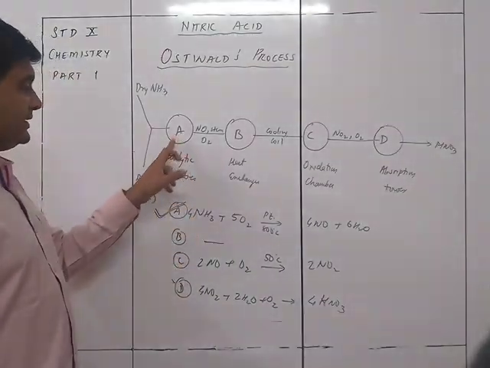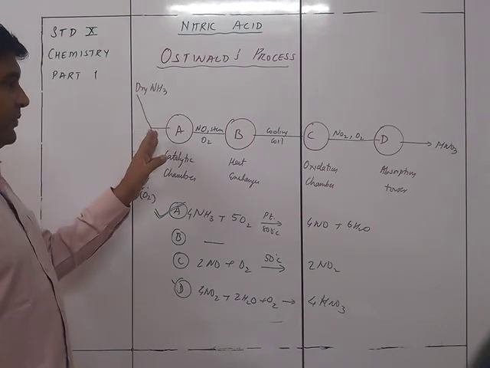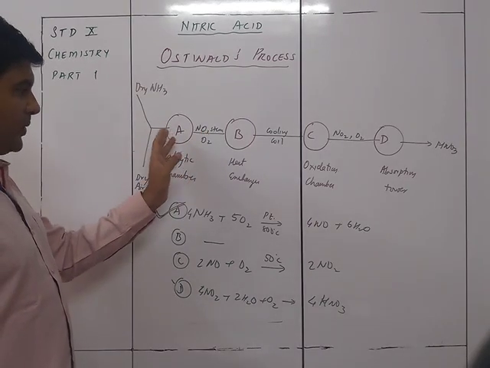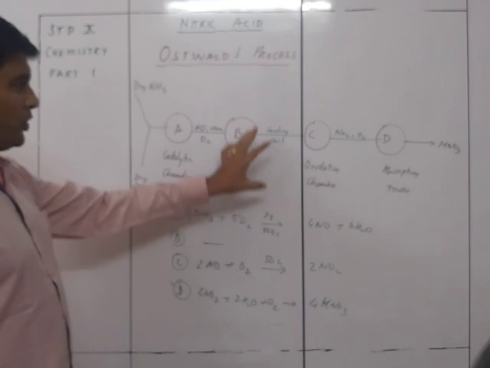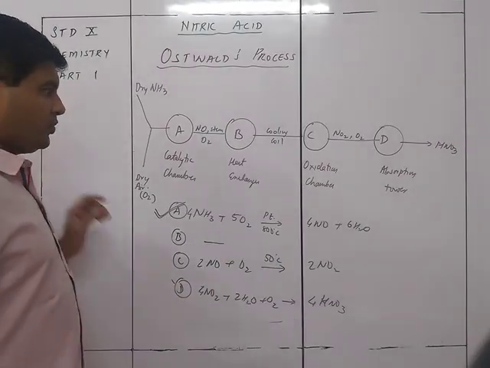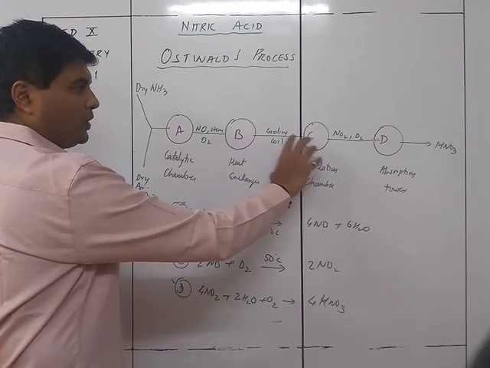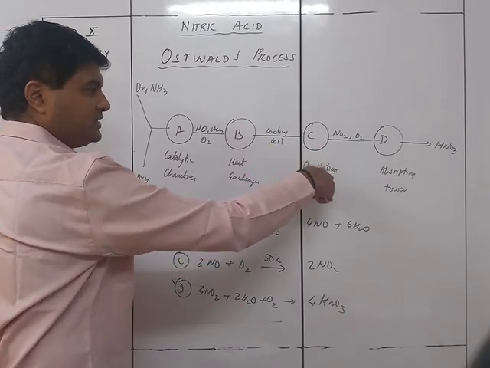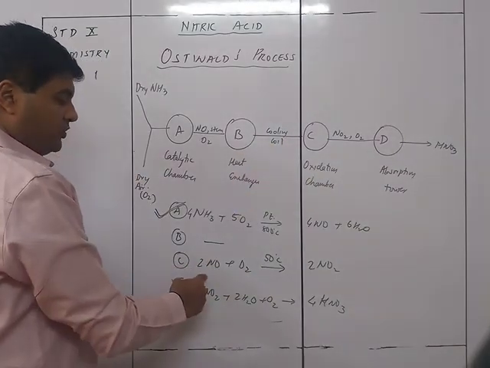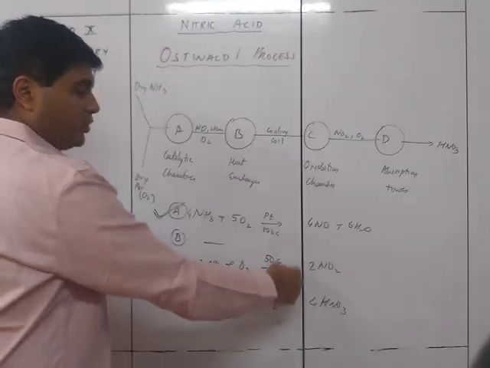Now this takes place in the catalytic chamber over here, after which it passes on with the help of heat and steam. It gets heated up, and finally gives you NO plus H2O. This is cooled, and then it is passed through the oxidation chamber, where NO with O2 gives you NO2.